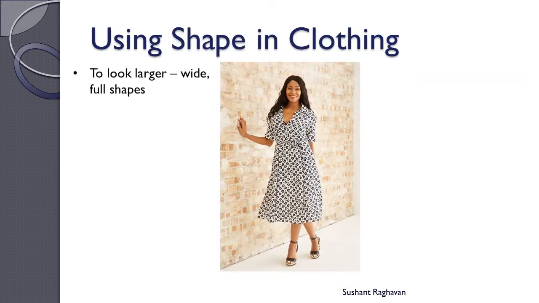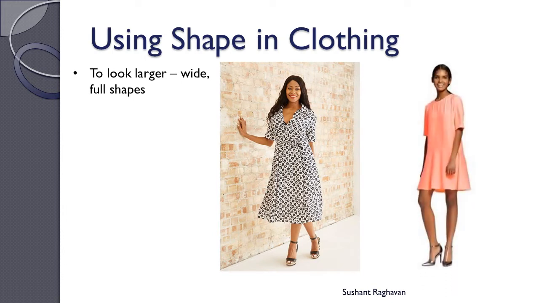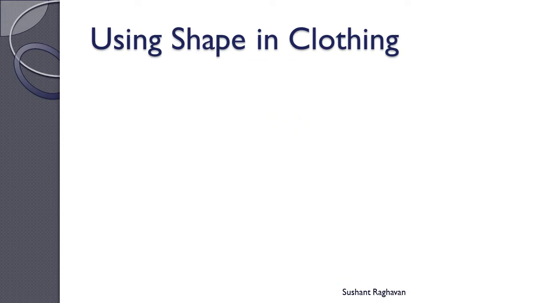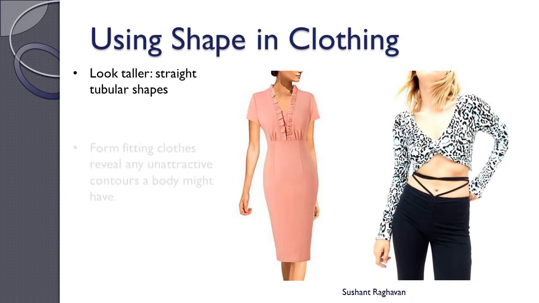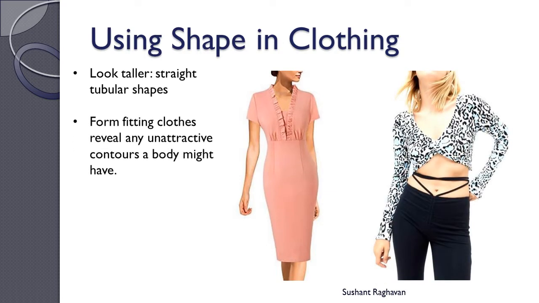Using shape in clothing. To look larger, wide full shapes. To look smaller, trim compact silhouettes. To look taller, straight tubular shapes. Form fitting clothes reveal any unattractive contours a body might have.